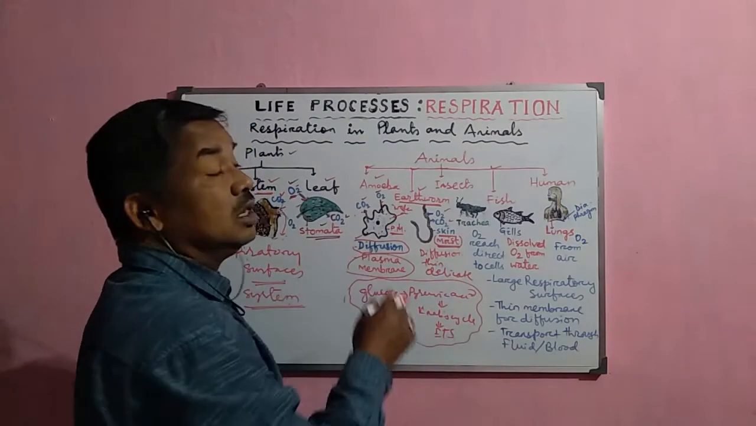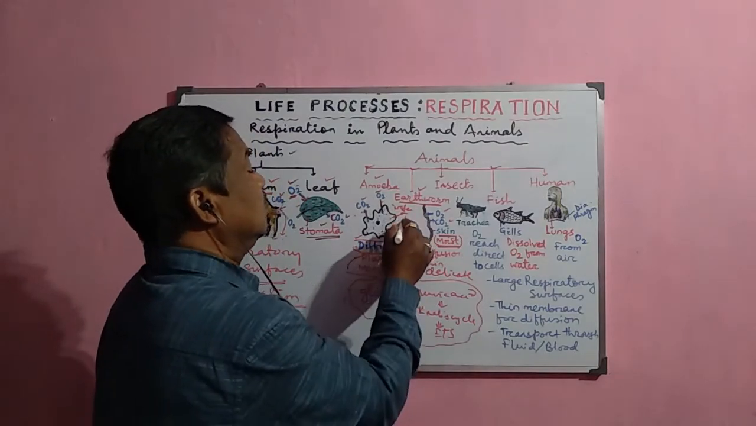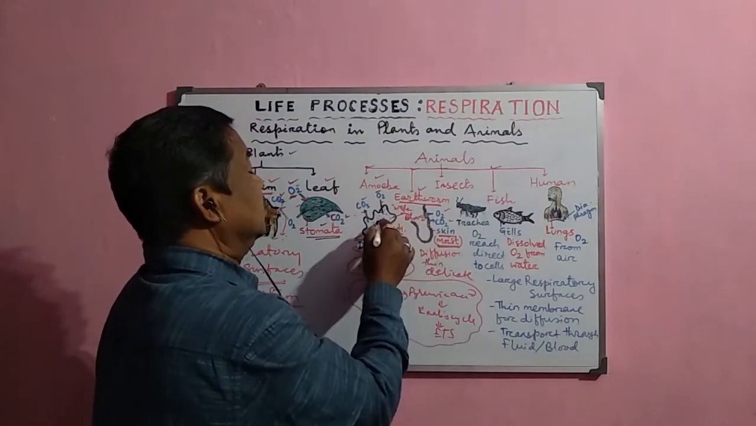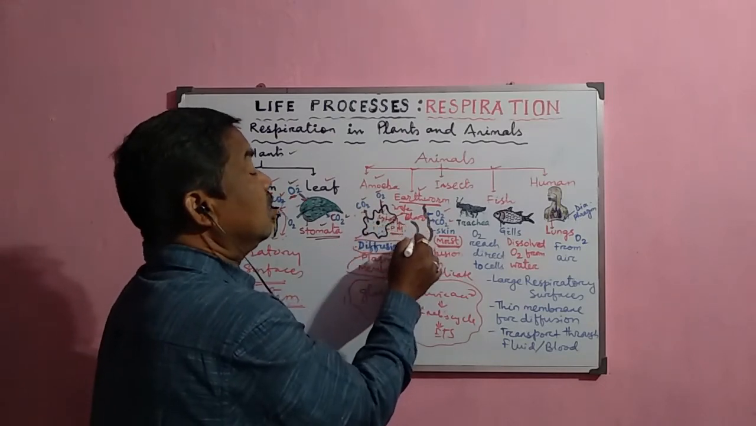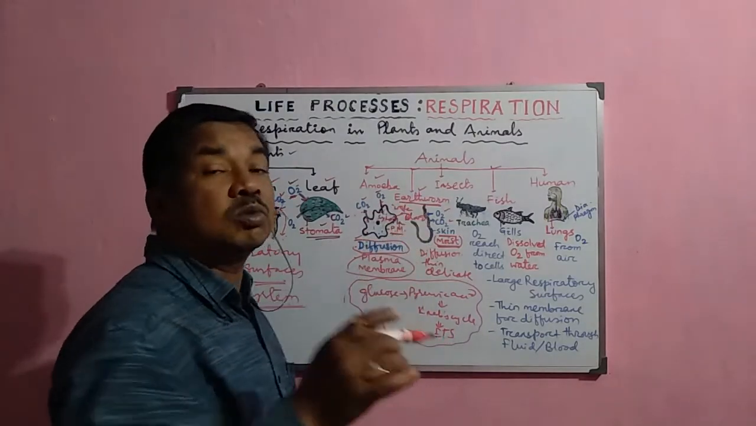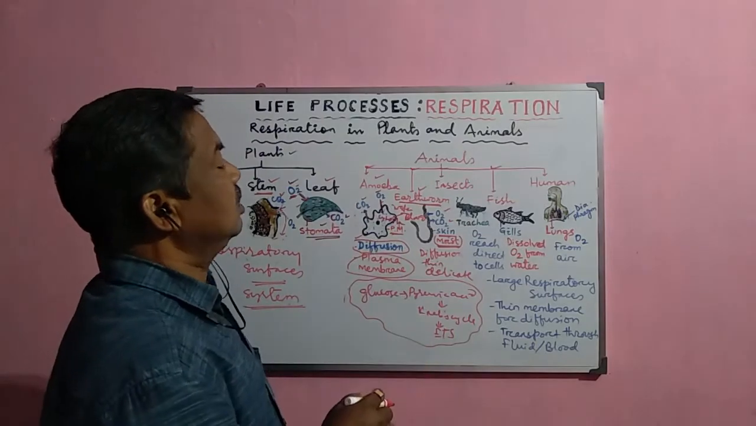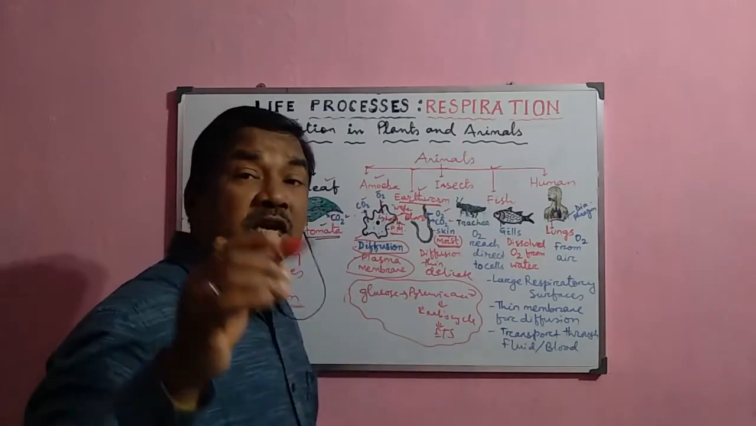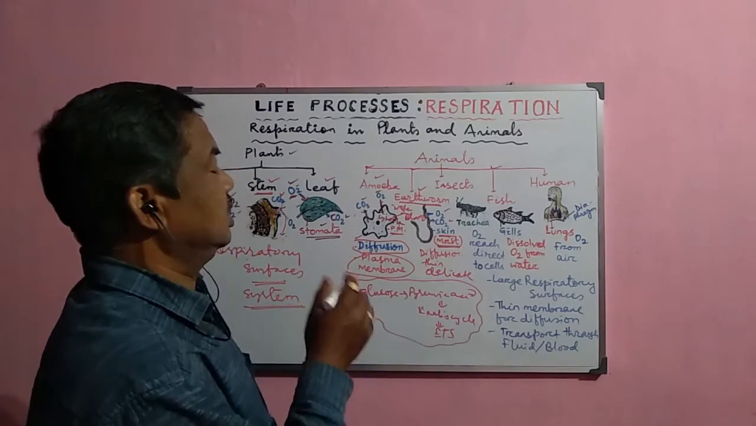After that, they enter into the blood circulation here. In the case of amoeba, they directly enter the cytoplasm, but here the blood is there. Through the blood, the oxygen is transported throughout the body and reaches each and every cell. That is why there are some oxygen carrier pigments, like hemoglobin molecules, present there.